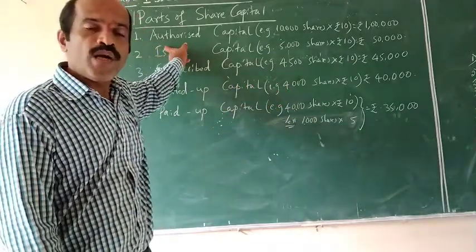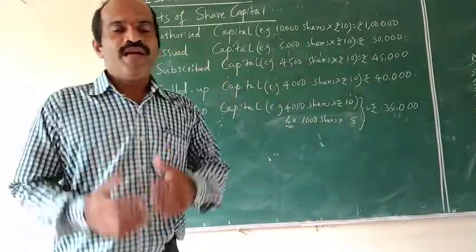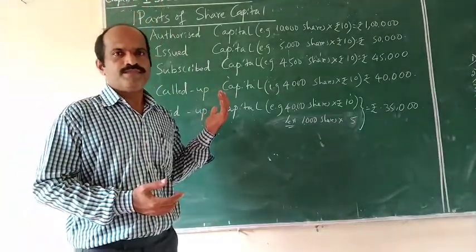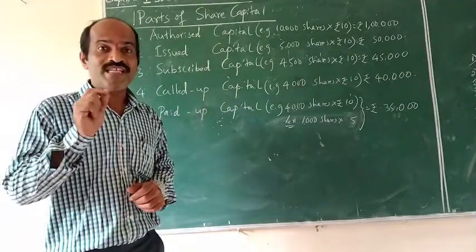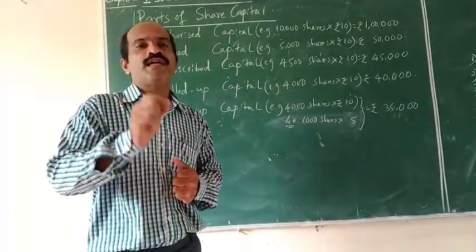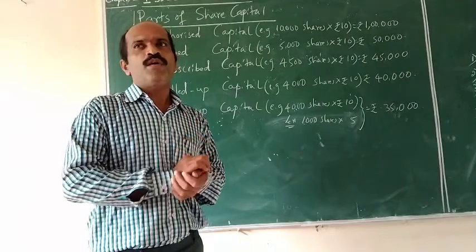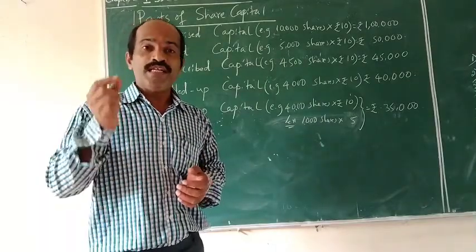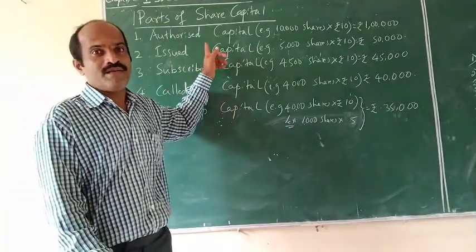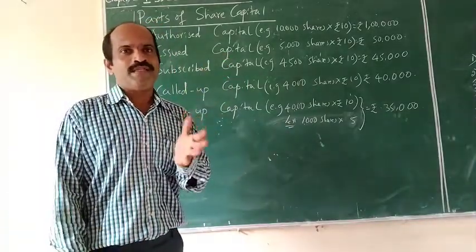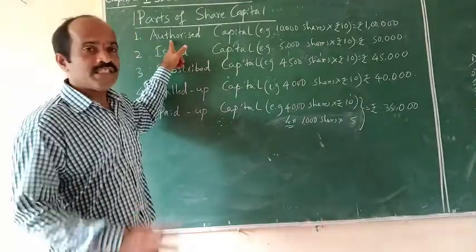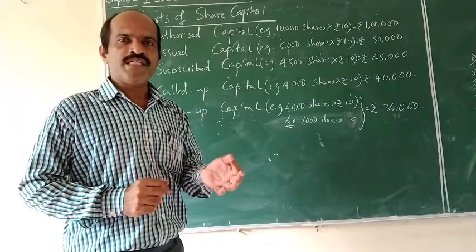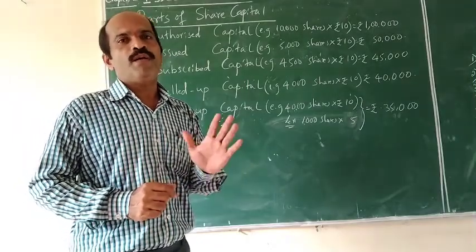Let us understand what is authorized capital. It is the maximum amount of capital which can be raised by the company from the public. So it is also called registered capital. Why is it called registered capital? It is the amount of capital by which the company is registered. It is also called nominal capital because it is not real capital in fact. So it has three names: authorized capital, registered capital or even nominal capital.